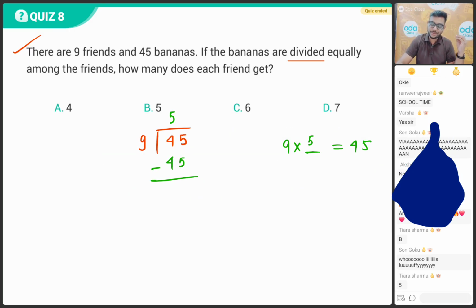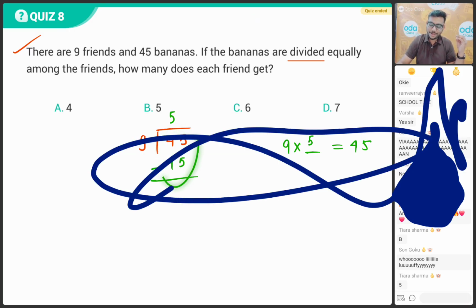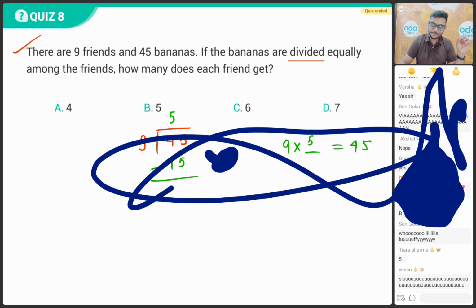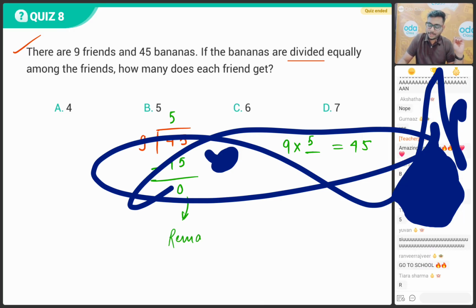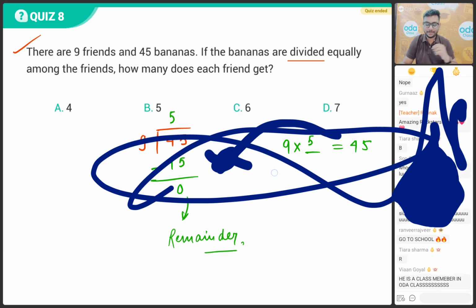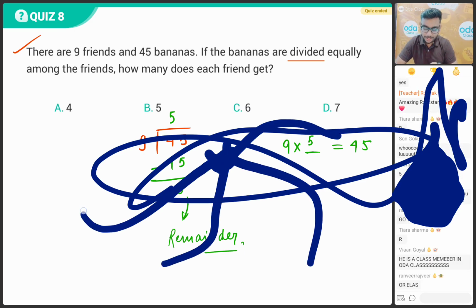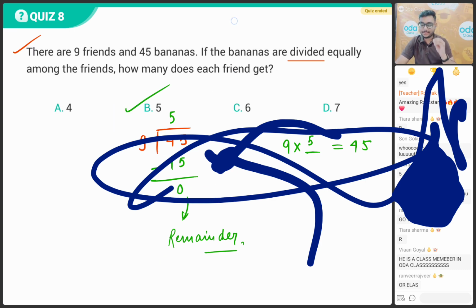Next step is subtract. So 45 minus 45 will be 0. So what is the number 0? The number 0 is going to be your remainder. Understood? It is not hard, beta. You have to focus. Very easy. Option number B will be the correct answer.